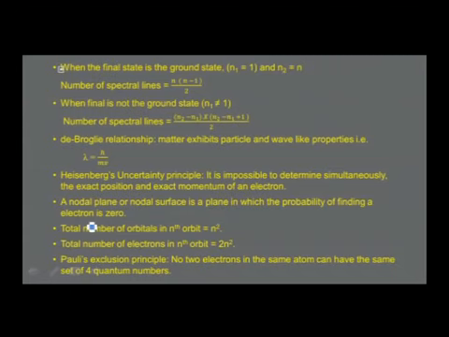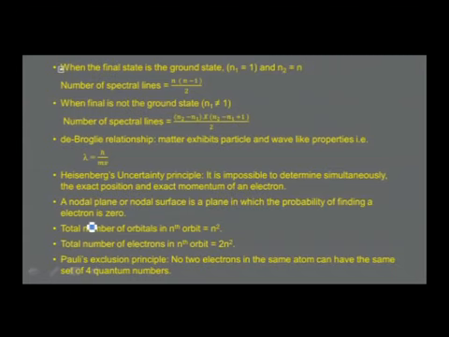Heisenberg's uncertainty principle: it is impossible to determine simultaneously the exact position and exact momentum of an electron. A nodal plane or nodal surface is a plane in which the probability of finding an electron is 0.